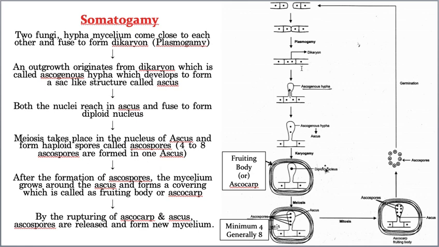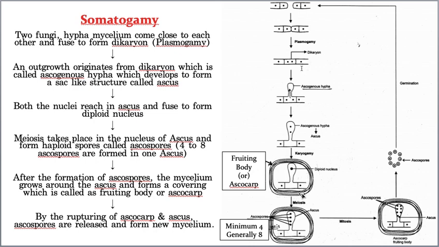Hope you understood now. Once karyogamy takes place, the rest of the body of the fungus, that means only one hypha is participating in somatogamy, and the whole remaining body, that means the remaining mycelium, starts wrapping. See, they start rolling, covering this particular ascus.